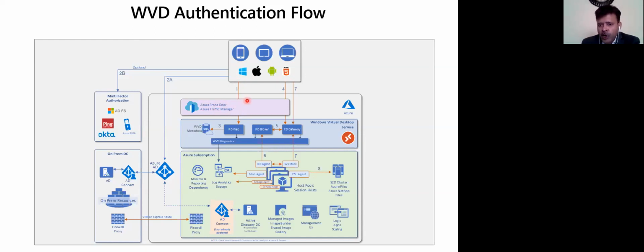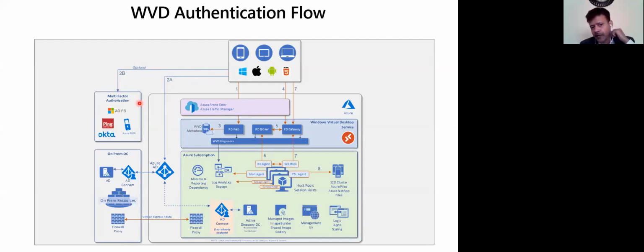But let's say you're not using the global deployment of WVD, let's say you're using just a single WVD deployment in India only, the user logs into the WVD desktop service. And when they log in, they need to actually get the authentication done, right? So they will get redirected to the Azure AD, right? So they will enter their password here. And if you have made sure that they need to do multi-factor authentication also, then they will get redirected to the multi-factor authentication, whatever you're selecting, right?